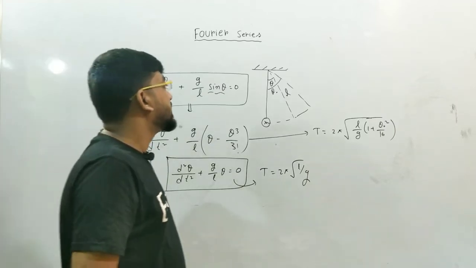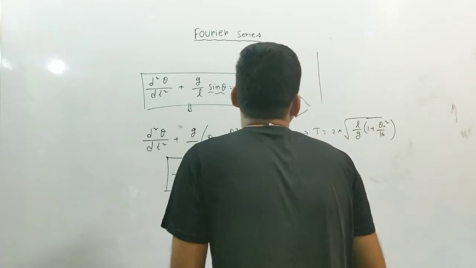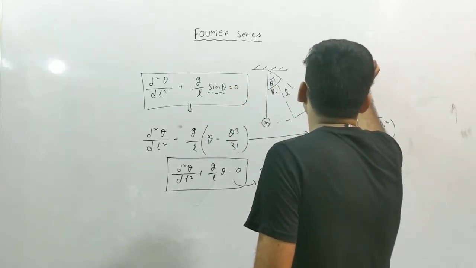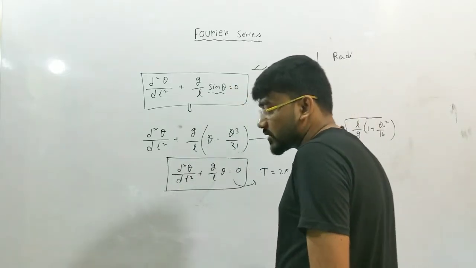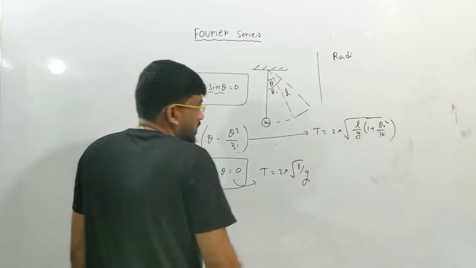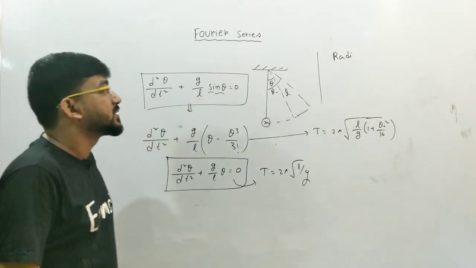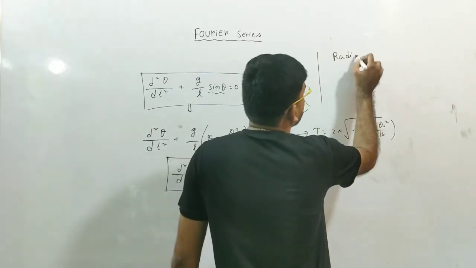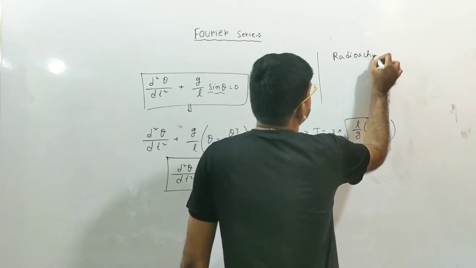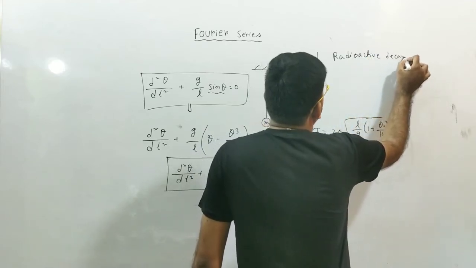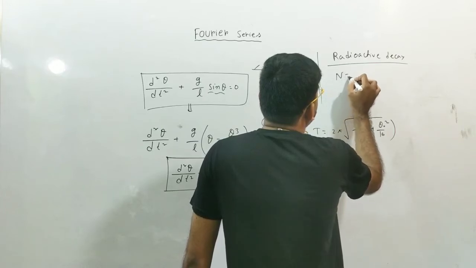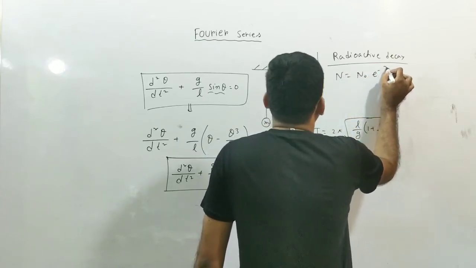Sometimes you will see these kinds of equations in radioactive decay. When you study radioactivity, that is nuclear physics, you will see these kinds of equations also. In radioactive decay you can find this equation: N is equal to N0 e to the power minus lambda t.